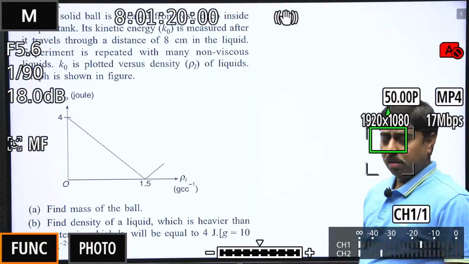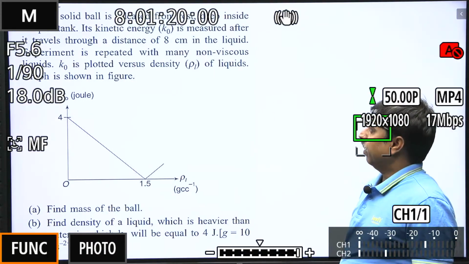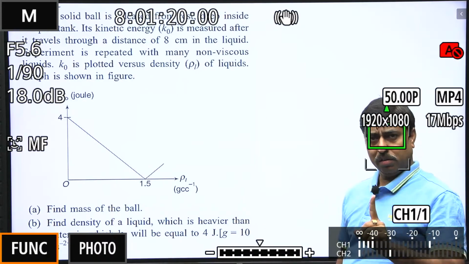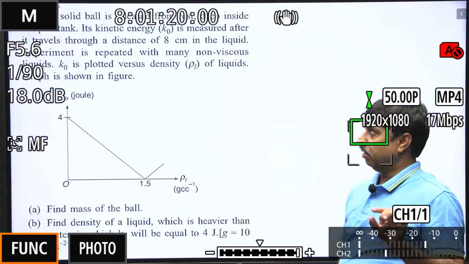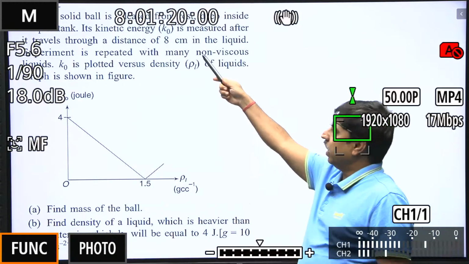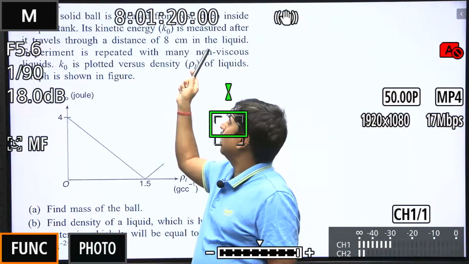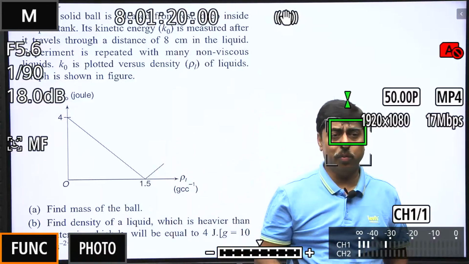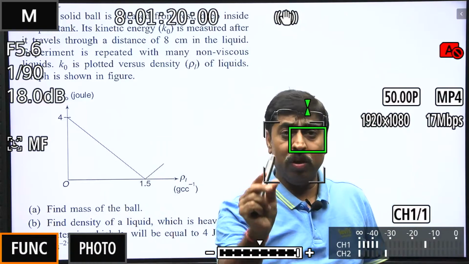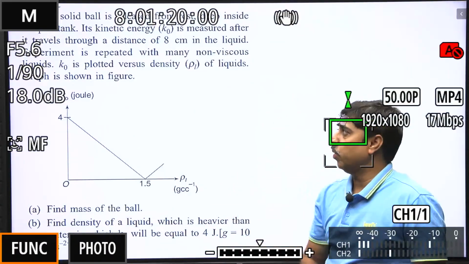Question says: a small solid ball is released from rest deep inside a liquid tank. Its kinetic energy K naught is measured after it travels through a distance of 8 centimeter in the liquid. A ball is released deep inside a liquid, and its kinetic energy is measured after it has traveled 8 centimeter inside the liquid.